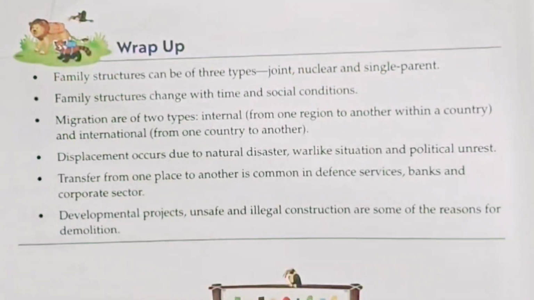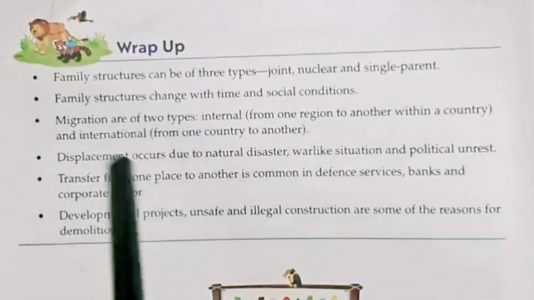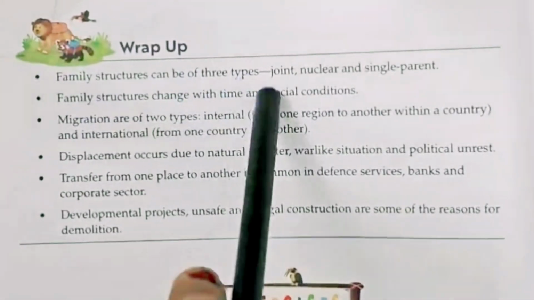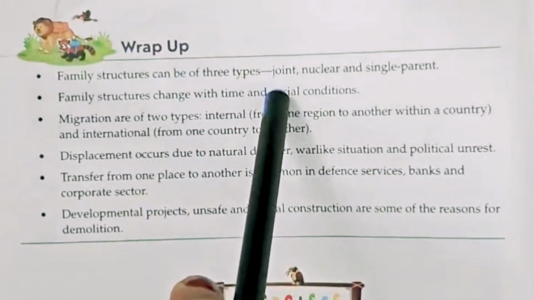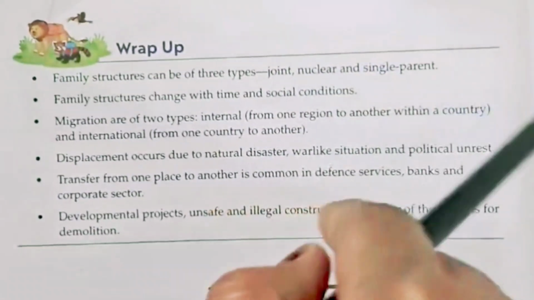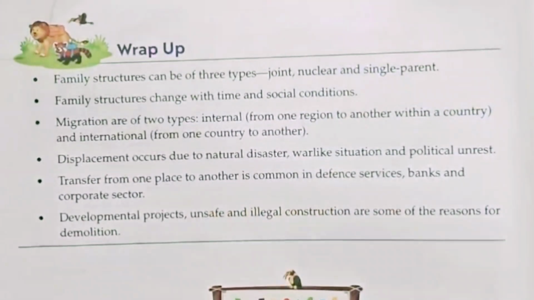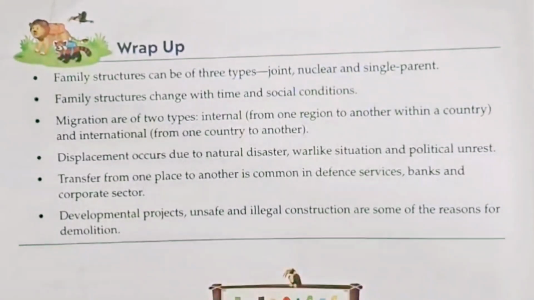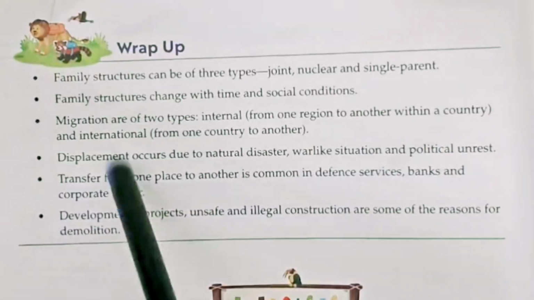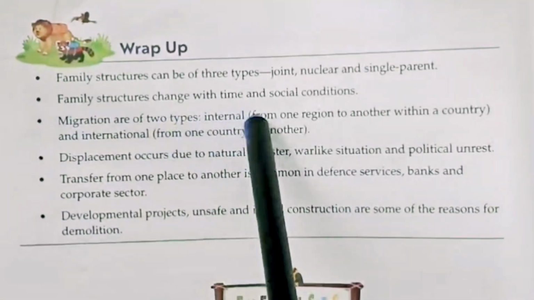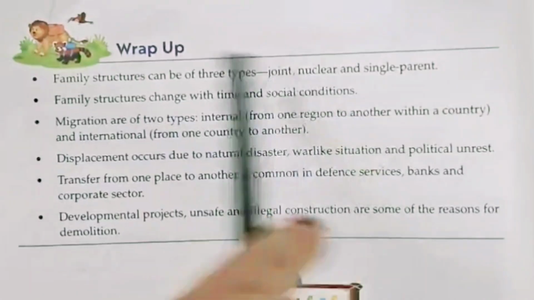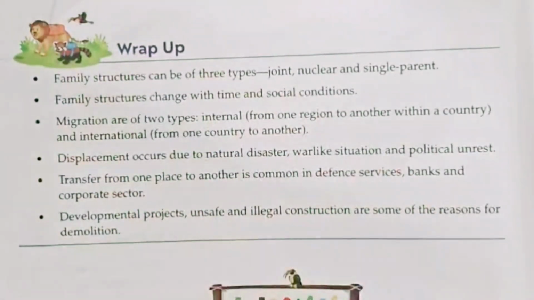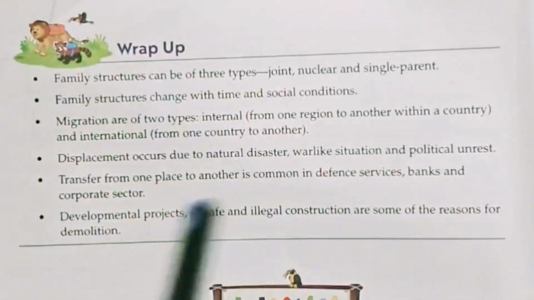The word guide. Now we see the wrap up. In this chapter, what we have learned. Number 1, family structure can be of 3 types: joint family, nuclear family, and single parent family. There are 3 types of families. Now the next point, family structure changes with time and social conditions. Family structure changes from time to time according to the situations.